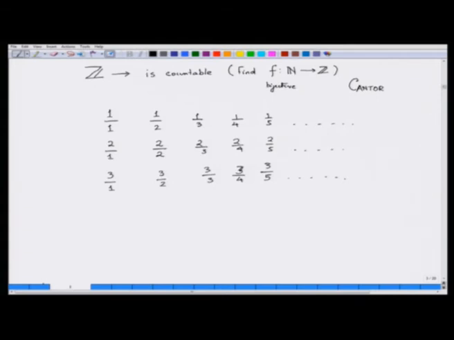So, here the step is the following: you start with this one and go to the right, then come down to the left, go down and go up again, and then go here again and do the same thing, go to the right, come down to the left and so forth.